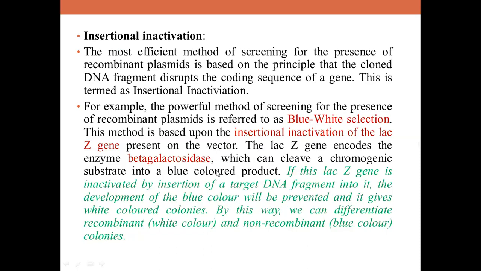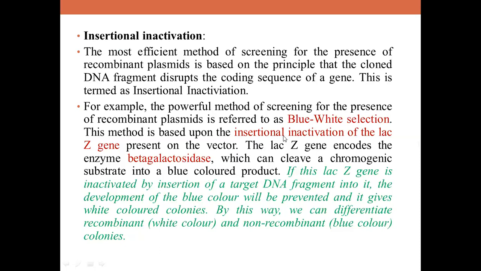When you introduce the desired gene in the lacZ region, the lacZ gene is inactivated and hence the beta-galactosidase enzyme is not produced. And when it is not produced, it cannot cleave the substrate into a blue colored product. So the colonies will remain white in color. Whereas if the lacZ gene is active, it produces beta-galactosidase and hence produces a blue colored product. So whichever colonies are blue in color will be non-recombinant. When will all this happen?